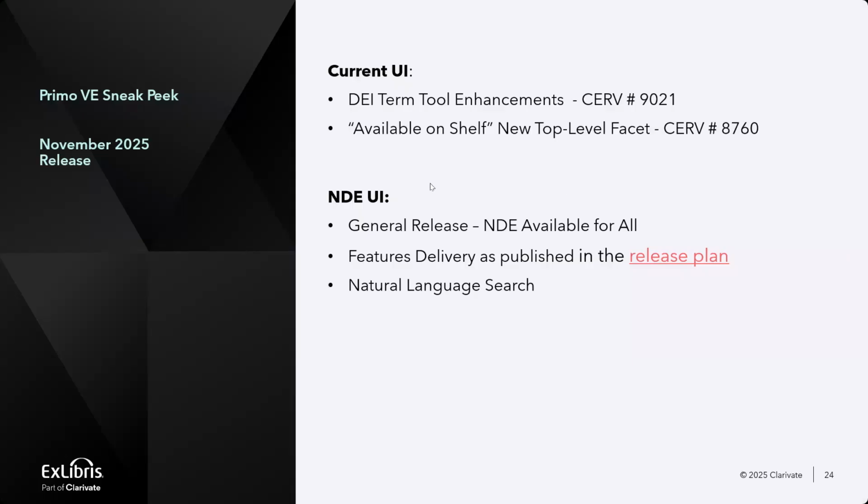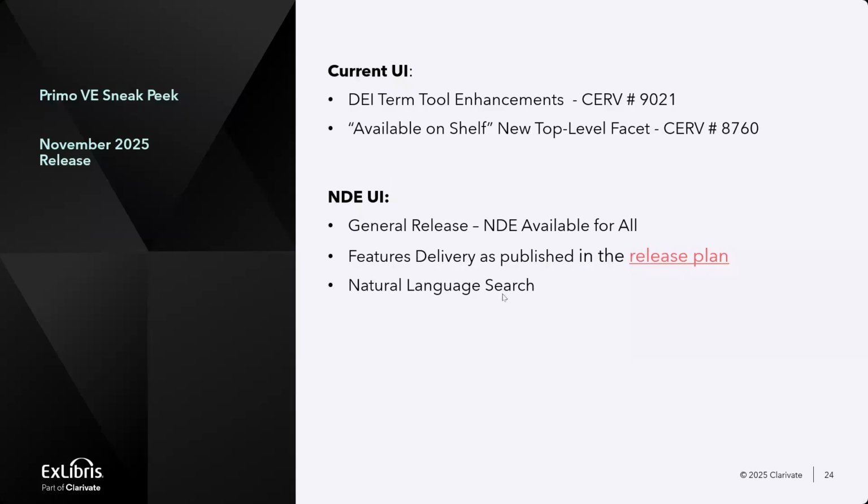Yeah. And for the NDE UI, of course, the excitement is that we are heading to the general release in November, and we will continue to deliver features as published in the release plan. Go ahead, visit that. I know that some are doing tracks for that because we changed things a bit, and we also published already what will be available in the first quarter of 26. And there are also new things with the NDE UI.